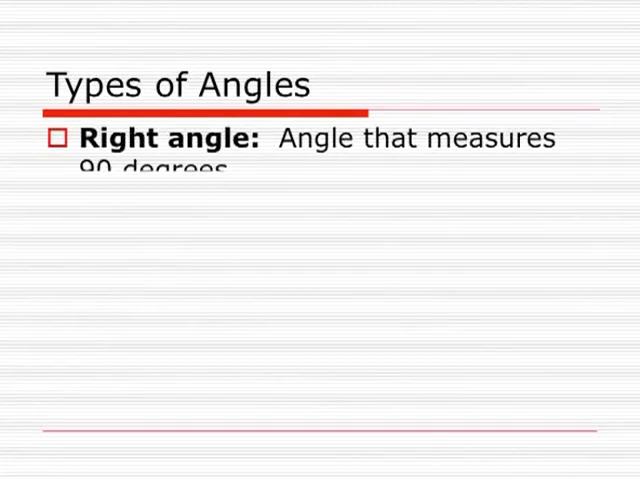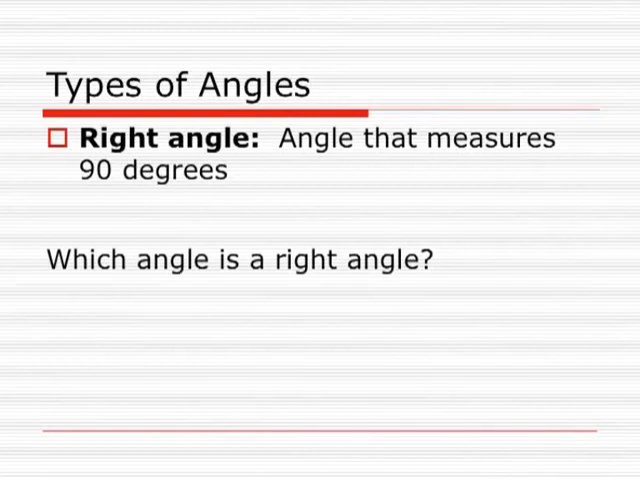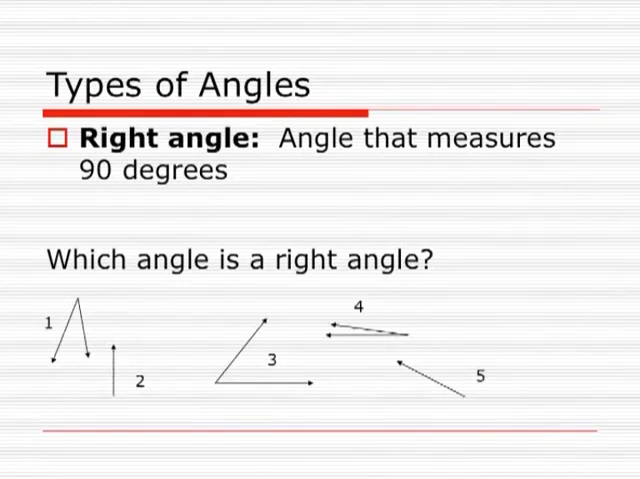Then another type of angle on the basis of their measure is the right angle. A right angle is defined as an angle which measures 90 degrees. In the figure, we find only one such angle, which is angle 2 of 90 degrees. The rest of the angles are either less than 90 or more than 90. So angle 2 is the angle which we say is a right angle.